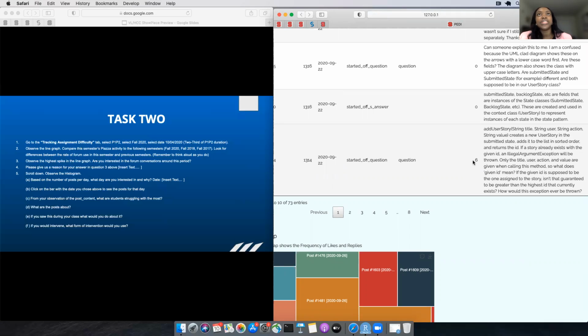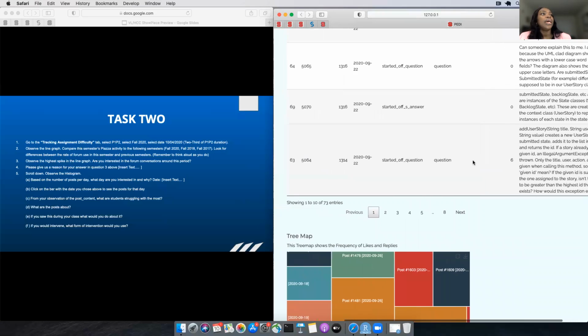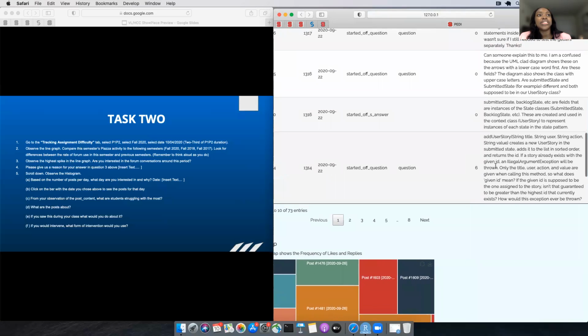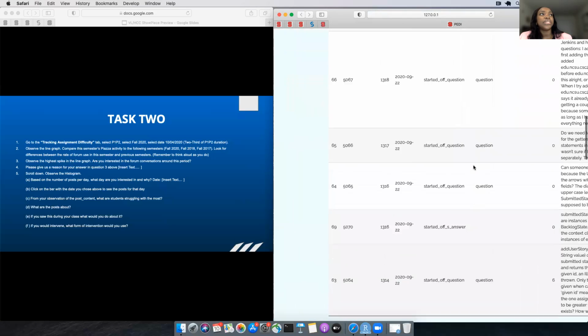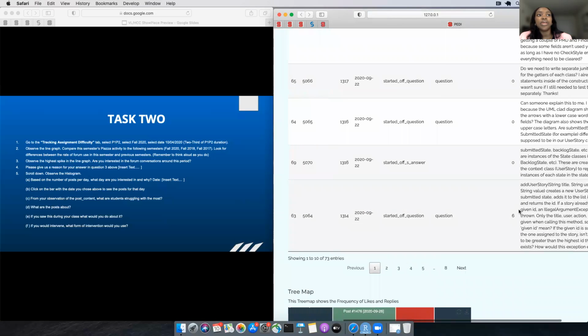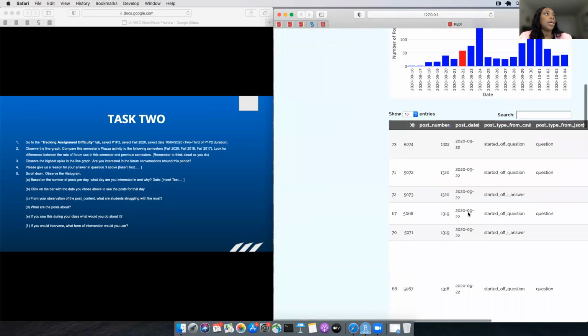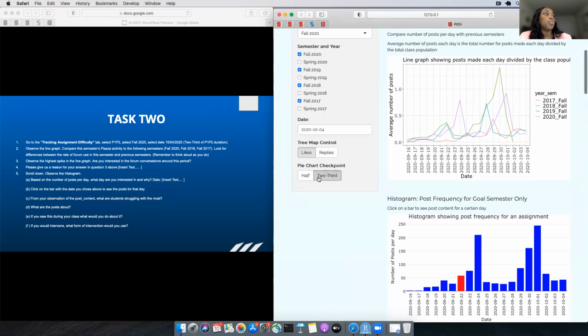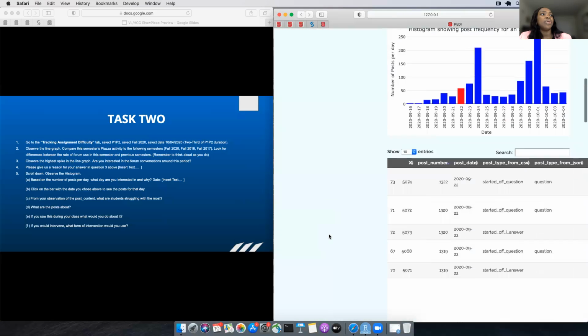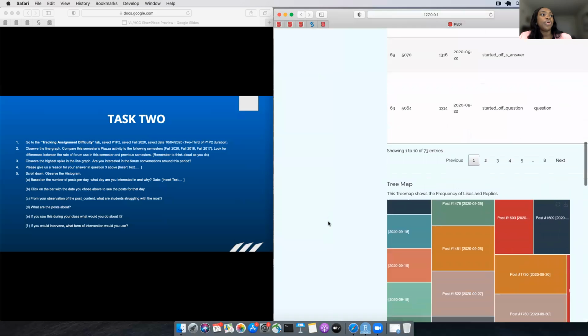Lurkers, which are students that just view posts on Piazza, can see this post and pay attention to it, as well as the responses that follow this post. And teaching assistants could see this post and react quickly to it because it's getting a lot of attention.